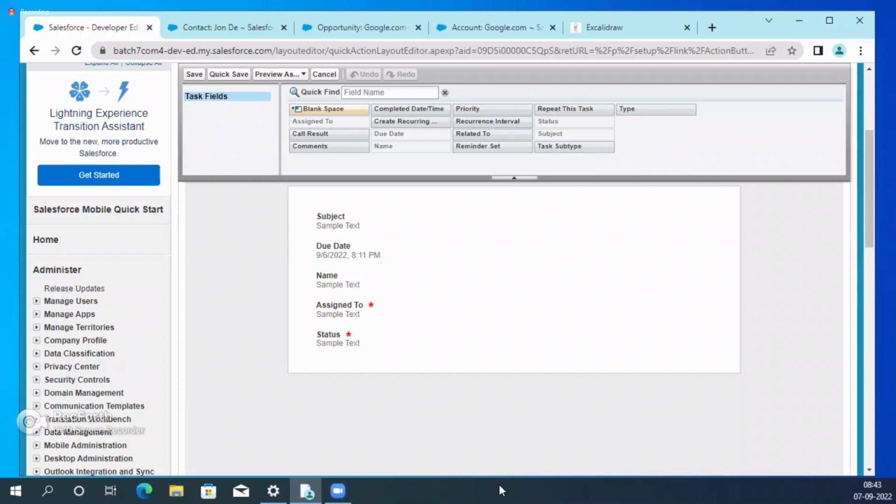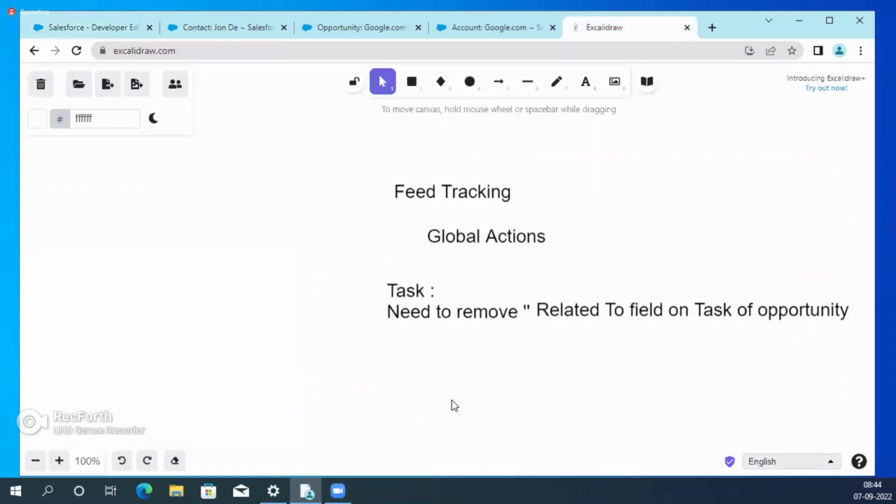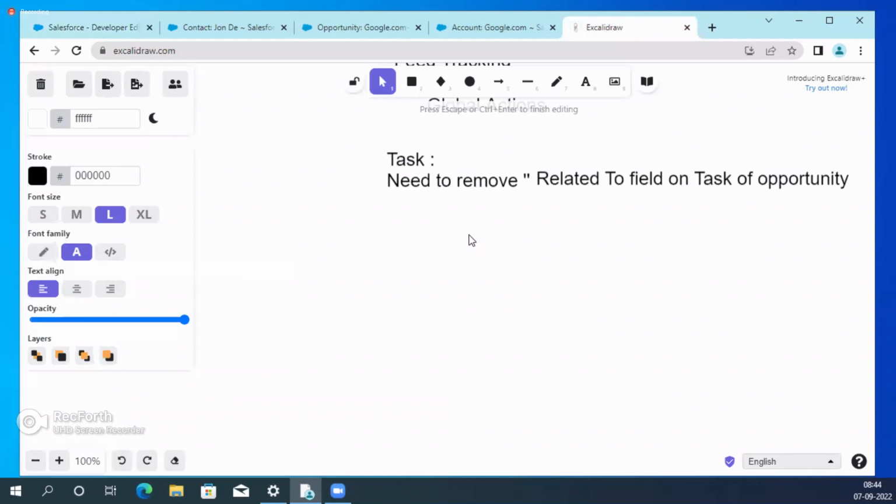Okay. So our task is done only at the opportunity level, but we didn't check other objects. Because you are removing the field at the task level, that means the global action level, it will impact other objects. You need to remember that. These are the problems we face in real time, guys. So this is not the correct way, because of your change other objects are impacted. Why is it a global action?